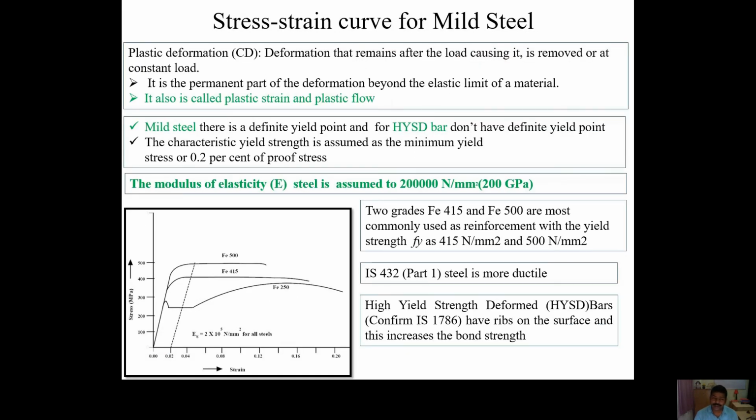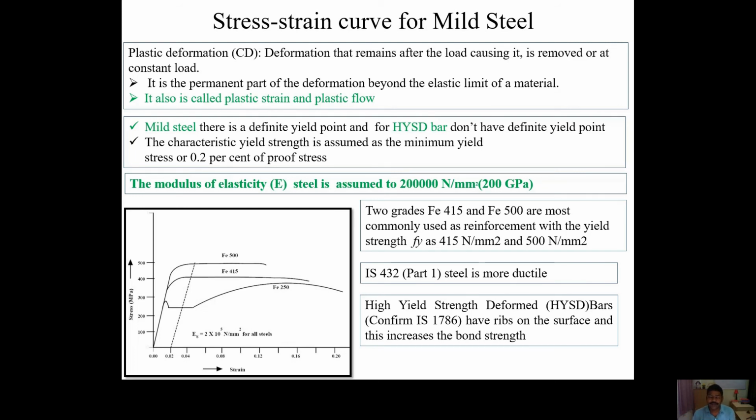Now what is the basic difference between mild steel and other steel or HYSD bar? In concrete design we normally use three types of steel: the Fe250 mild steel bar, the Fe415 bar and the Fe500 bar. The basic difference between the mild steel or Fe250 bar and the Fe415 and Fe500 bars is that HYSD, high yield strength deformed bars, do not show any yield point.